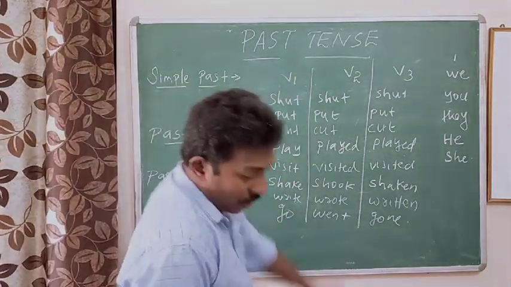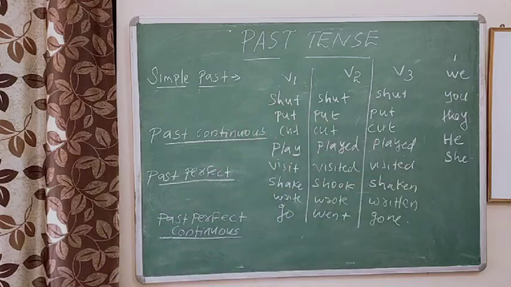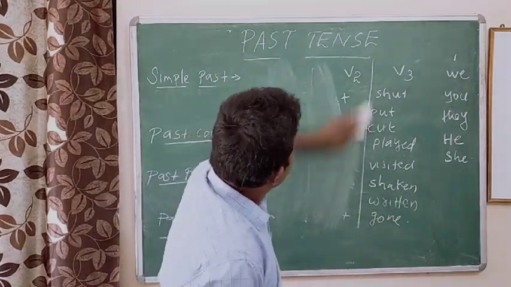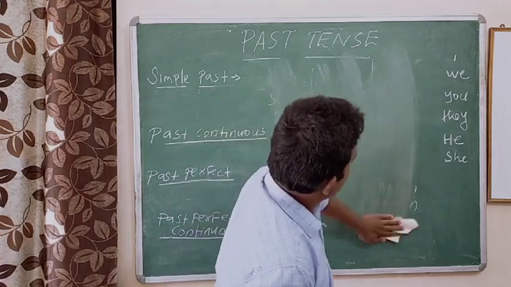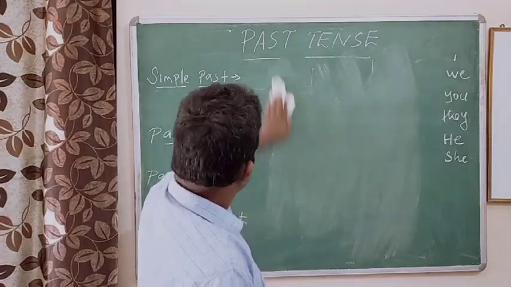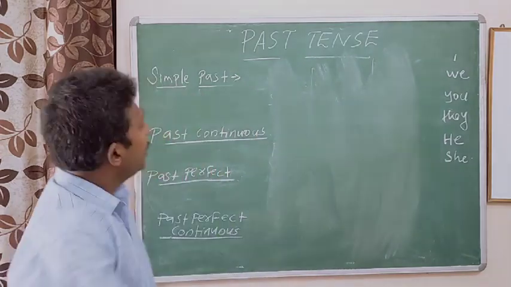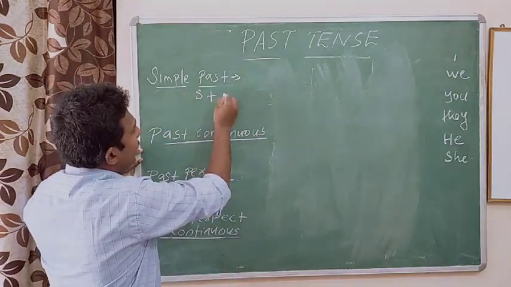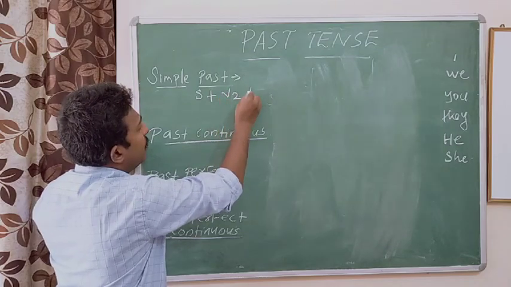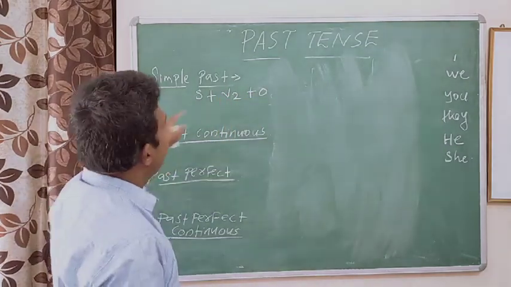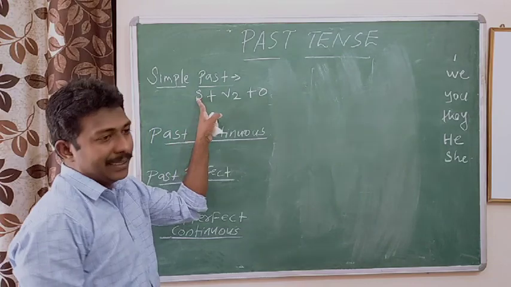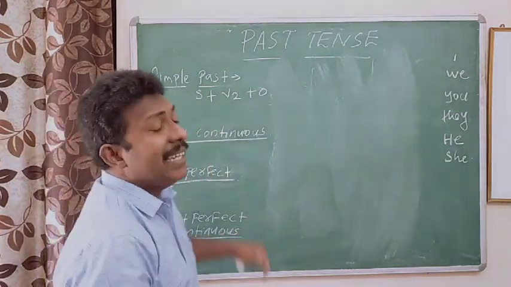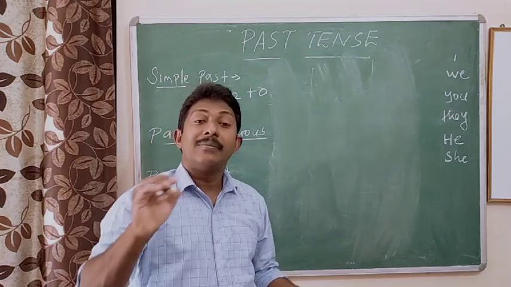What is the formula of simple past? Subject plus second form of the verb plus object. This is the formula of simple past. Shall we make a sentence? For example, I write a letter. This is simple present.